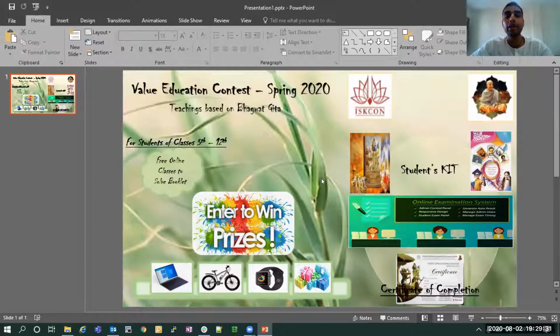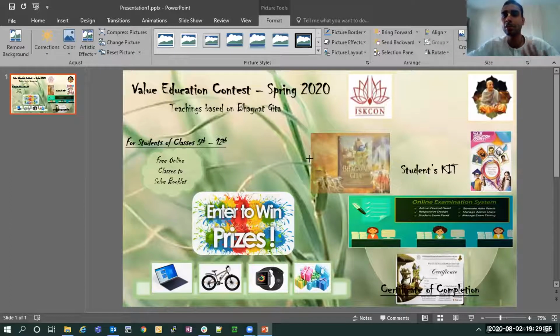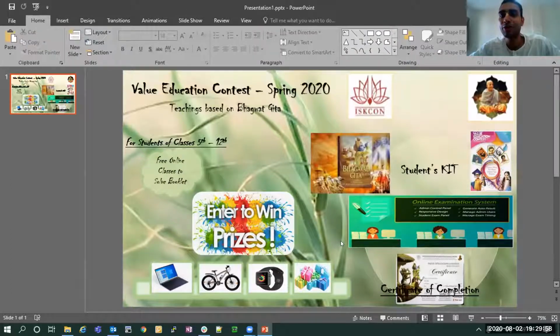An image should be put in its original shape and size, and it looks good like that. Otherwise, if you stretch it horizontally or vertically to fit our shape, sometimes it appears not very nice. Like you can see the image of Bhagavad Gita here, it appears as if we have squeezed it. So it is always good to crop the image and make it fit our size rather than squeezing it. Yes, now it looks better. You can simply crop it like that. Okay, Prabhu, thank you. You can stop sharing.